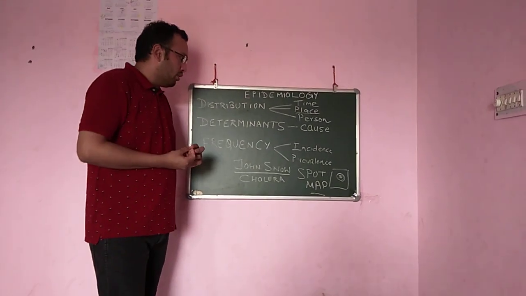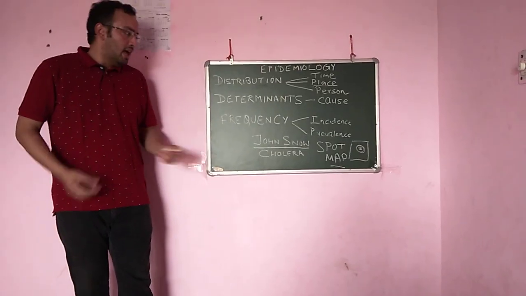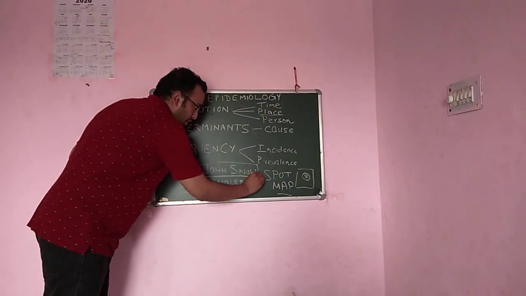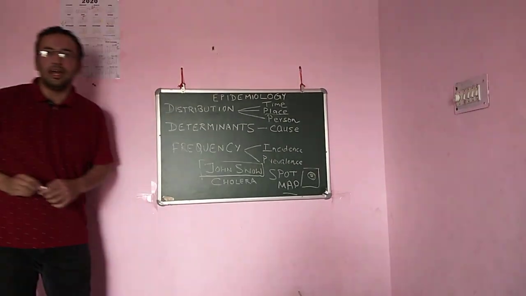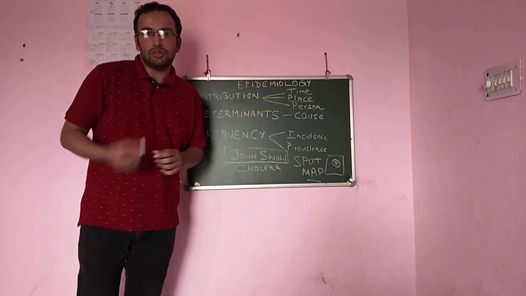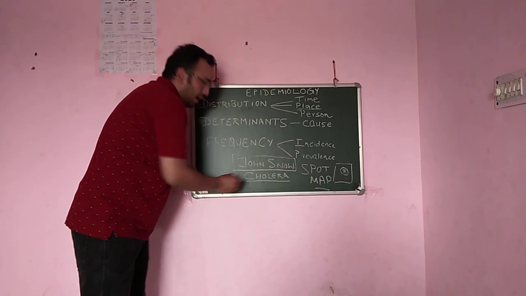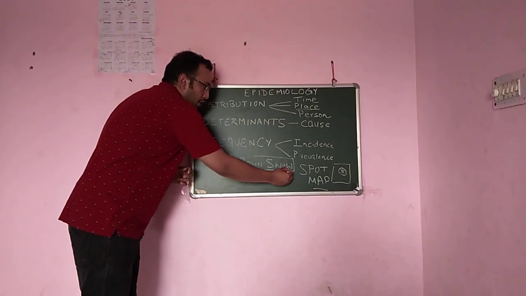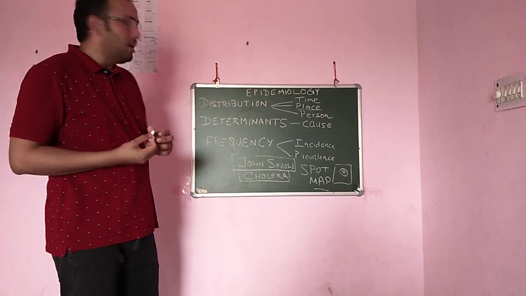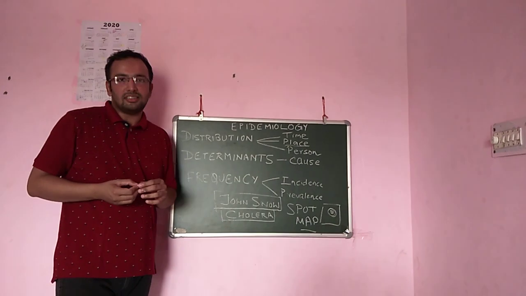You can also go and see some videos about this incident. You will find it worth watching, and therefore he is credited as the father of epidemiology and also the father of modern epidemiology, and the disease cholera is known as the father of public health. Most of the time you get confused when an MCQ comes. The father of public health is cholera. It is not a person, it is a disease due to which there was a public health awakening in England, and later public health was given due importance, and the developed countries now have almost controlled the infectious diseases.